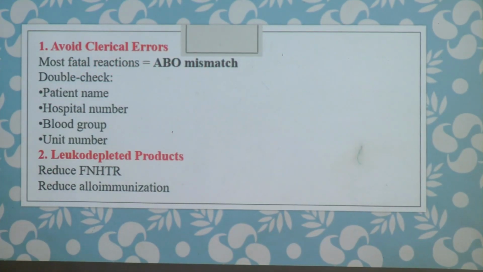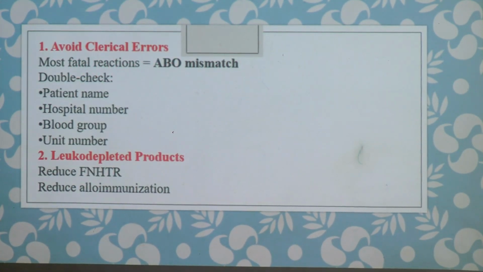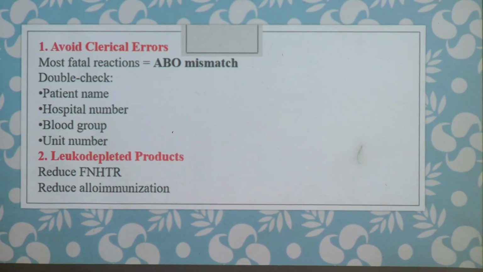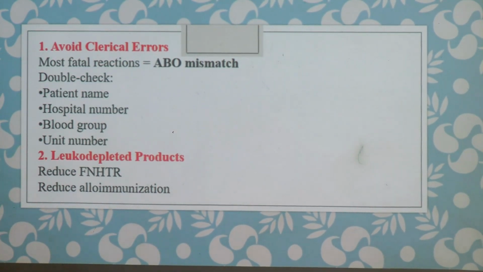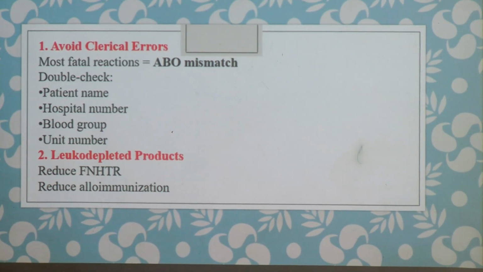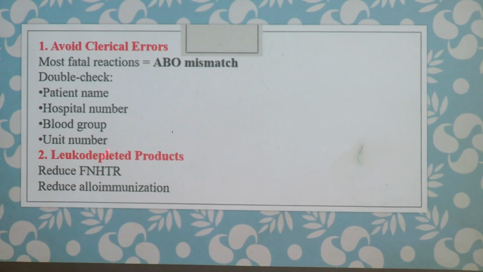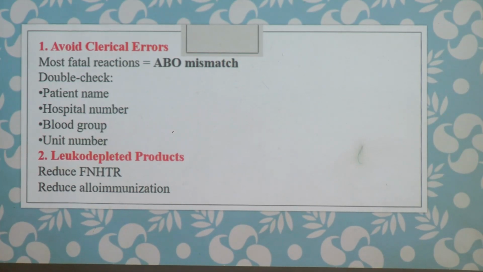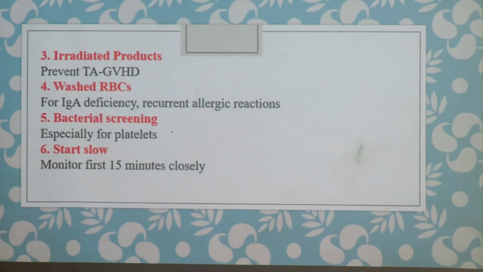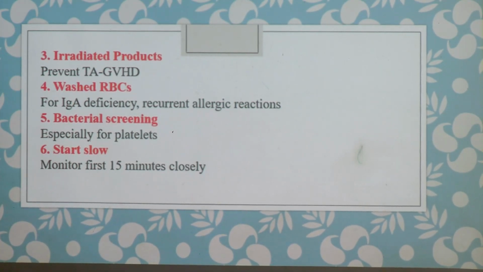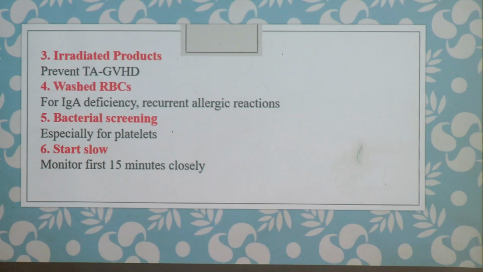So for prevention, what can we do? Avoid clerical errors. Blood grouping should be mentioned very correctly, and we must issue the correct blood bag that is intended to be given to the patient. Try to use leukodepleted products in the facility wherever available. Irradiated products also to prevent graft versus host disease. Bacterial screening and the other infection screenings we must do meticulously.